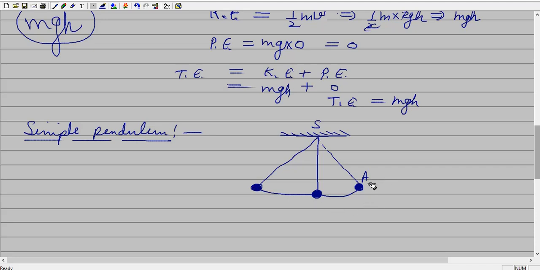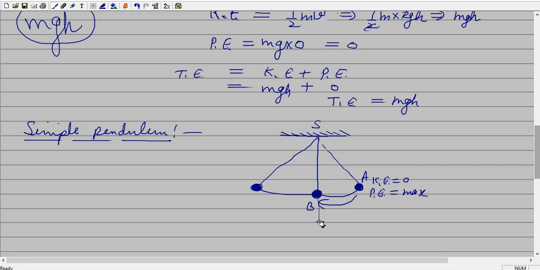So at point A, when you hold the bob in your fingers, at that time we can say the kinetic energy is 0 and it is a maximum displacement. So we can say potential energy is maximum. When you release the bob from point A and the body moves towards B, you will see velocity increases and the distance decreases.